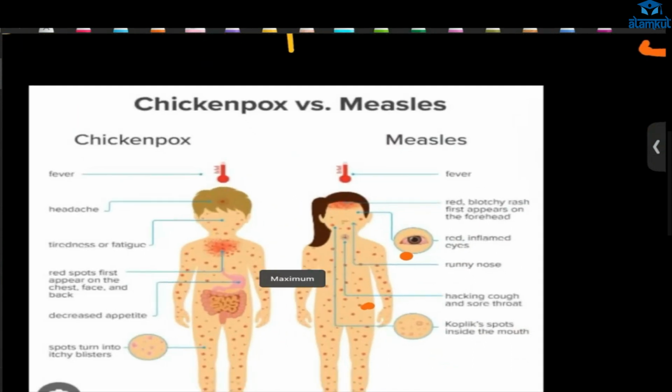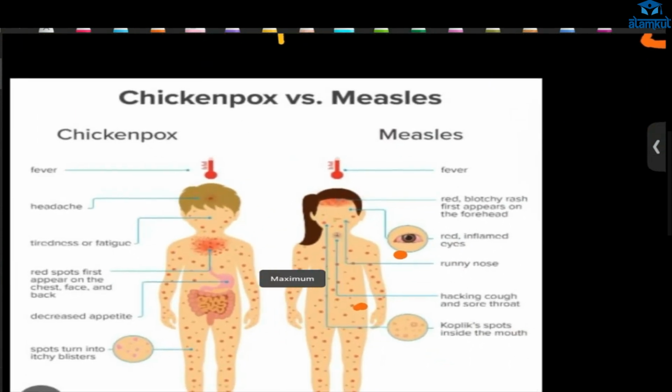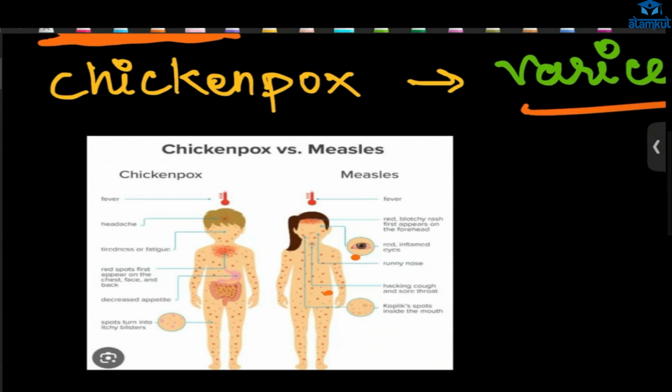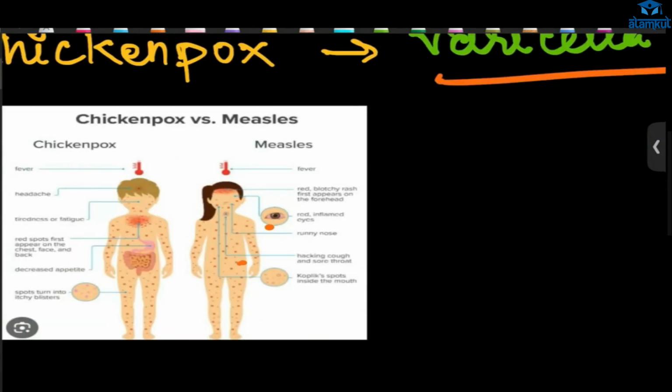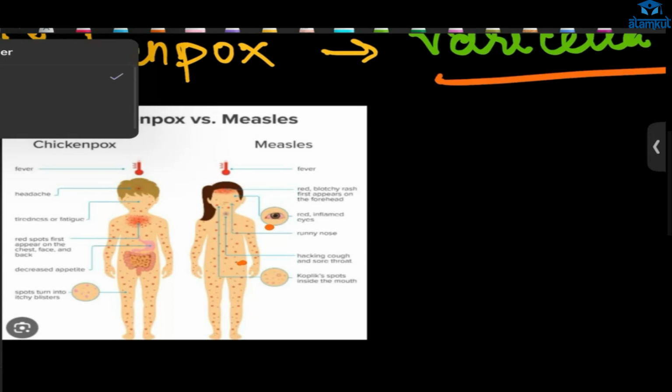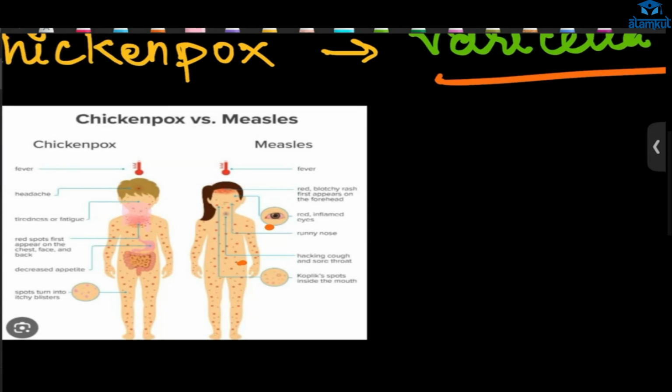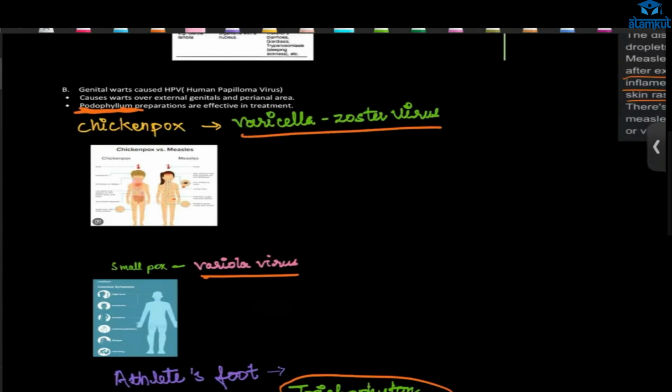In the case of chicken pox, we have headache as a symptom. In measles, how will you identify it? There are red rashes on the forehead, which we don't have in chicken pox. In chicken pox, the rash appears after the neck region, on the top of the chest region. So these are the differences you can see.